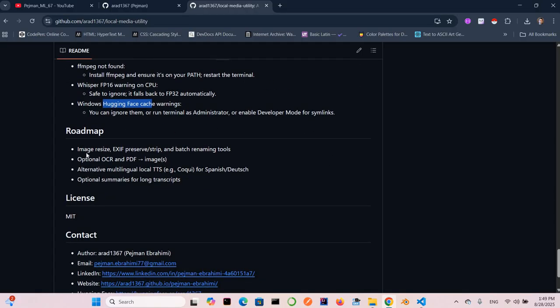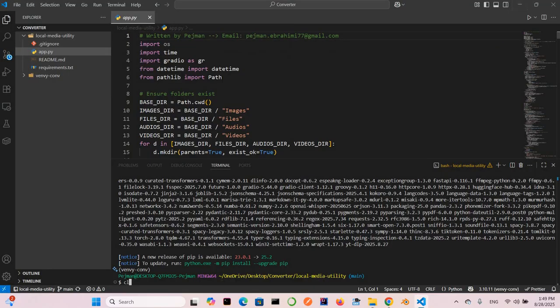And for the roadmap, definitely we can add image resize for the function of the image. We can definitely add the optional OCR to the PDF. It means that, for example, when you upload an image or a PDF with an image, it can still read the image and work with that. Alternative multilingual local TTS, for example, for Spanish or Deutsch, is always possible, but for this case, I just use the English language. Okay, back to the VS Code.